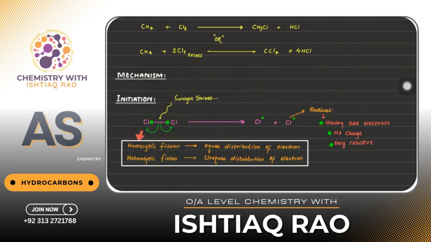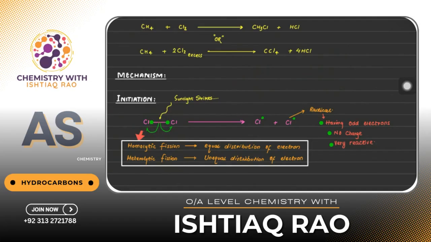When the bond breaks down, it's called fission. We have two types of breaking: homolytic and heterolytic fission. For homolytic, there will be equal distribution of electrons. Like this chlorine is taking one electron, and this chlorine is also taking one electron.